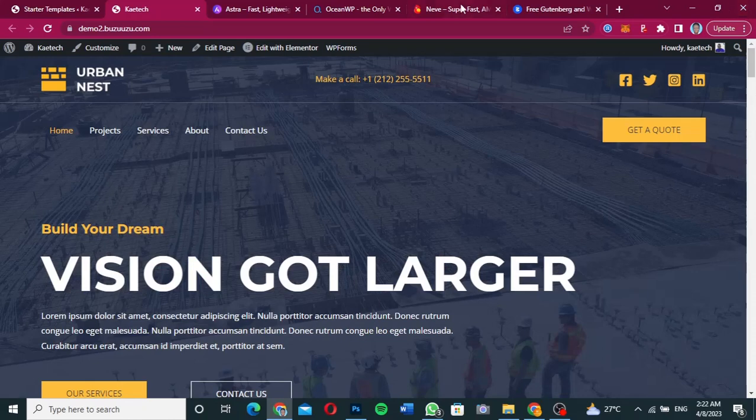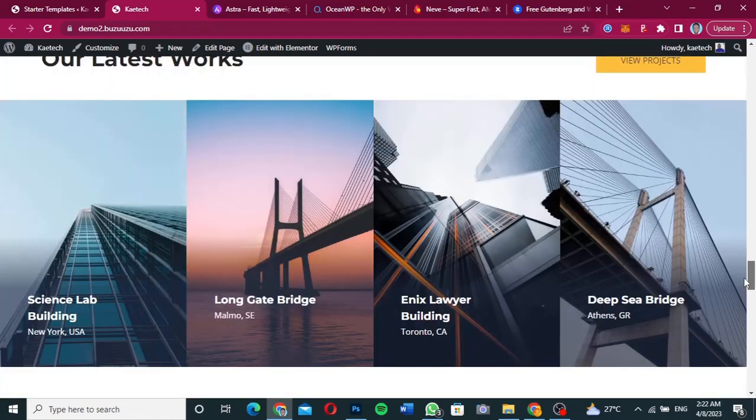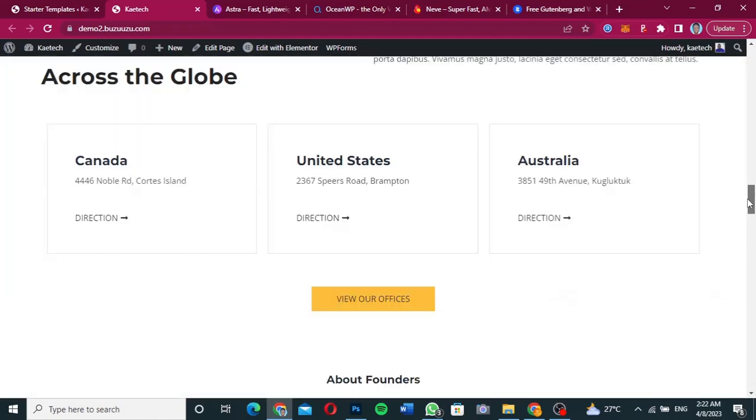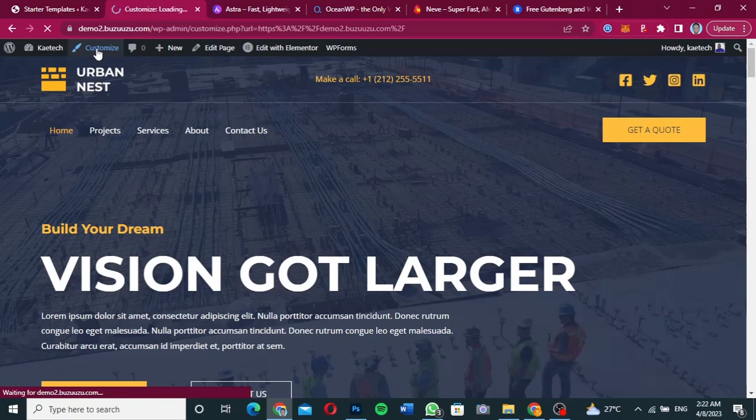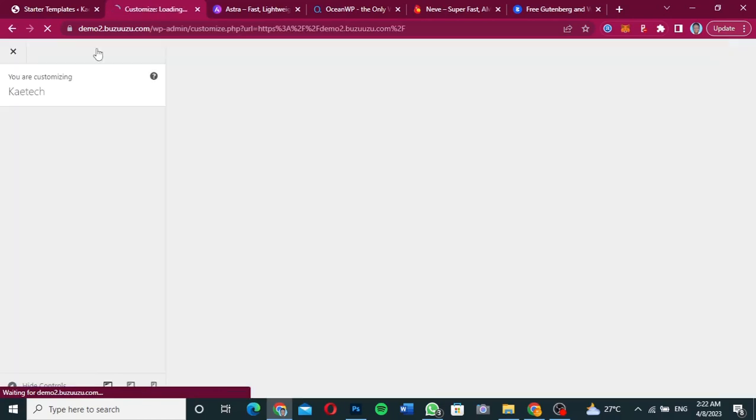All we can do is click on edit with Elementor, and then we can edit any section of the website that we want. Now with the header and footer, we're going to use the customizer section to get the header builder and everything for us to go straight ahead. As you can see, I can click on customize over here, and then I'll be able to customize my header and my footer.